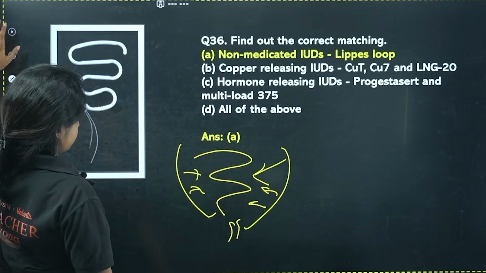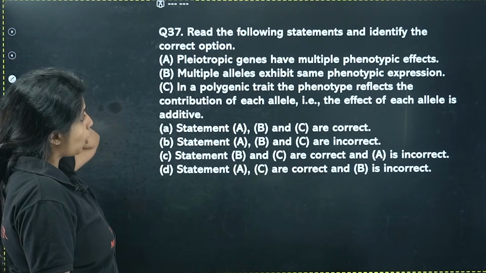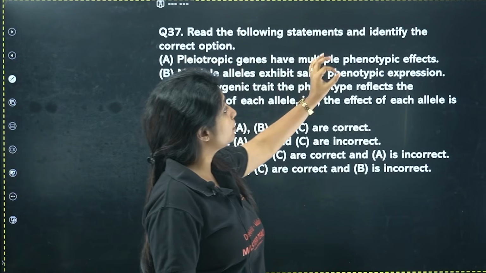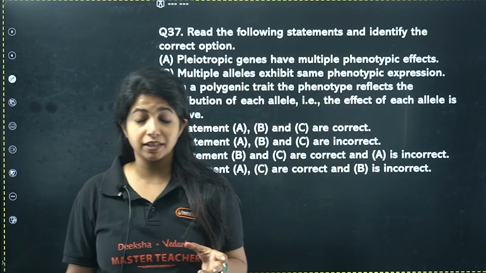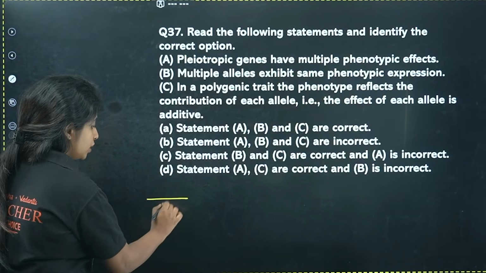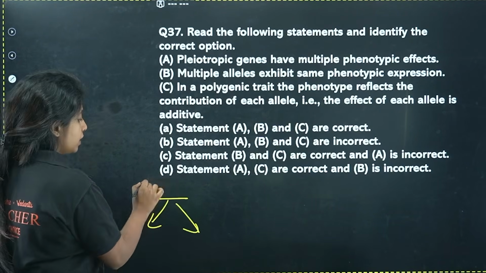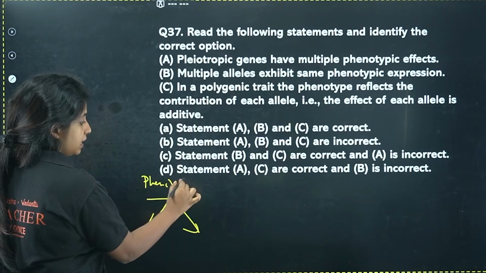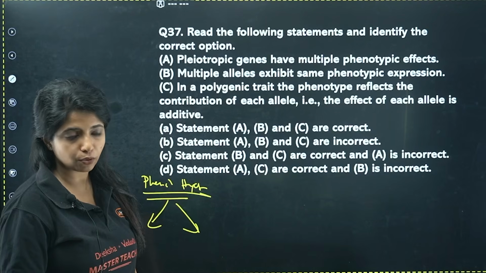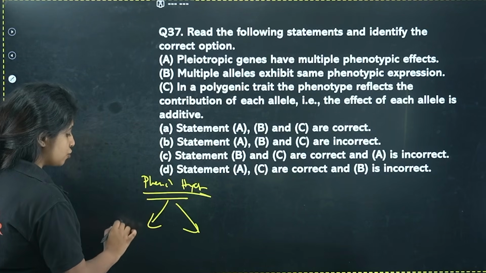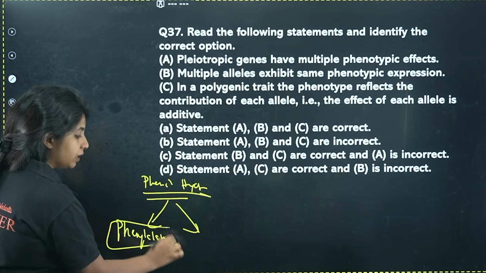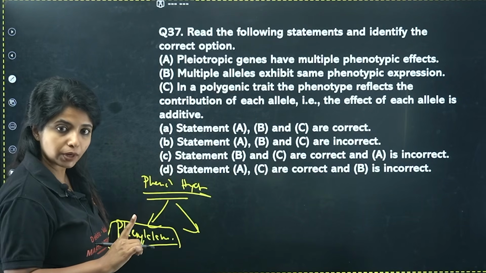Okay? Yes. Now, read the following statements and identify the correct option. A. Pleiotropic genes have multiple phenotypic effects. Pleiotropy means basically one gene will be having multiple effects. You might have seen phenylalanine hydroxylase. This is an enzyme which is not present in people who have phenylketonuria. In them, since the enzyme is not present, phenylalanine is not getting converted, which is why it is going to be accumulated in their body. That is one problem that is going to happen.